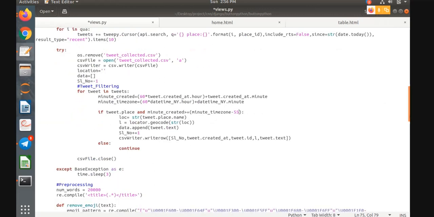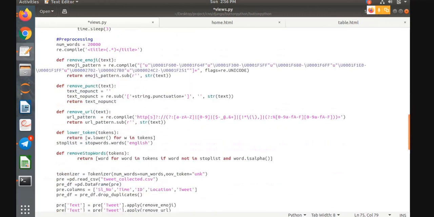The next part is filtering the tweets. For that, we created a CSV file called tweet.csv, and we apply some timing constraints since traffic data is highly related to time. According to New York researchers, New York road traffic lasts for around 55 minutes. That's why we apply a small filter regarding time here. After that, we write the details like created, that means the time the tweet was created, Twitter ID, location, as well as the tweet to that CSV.